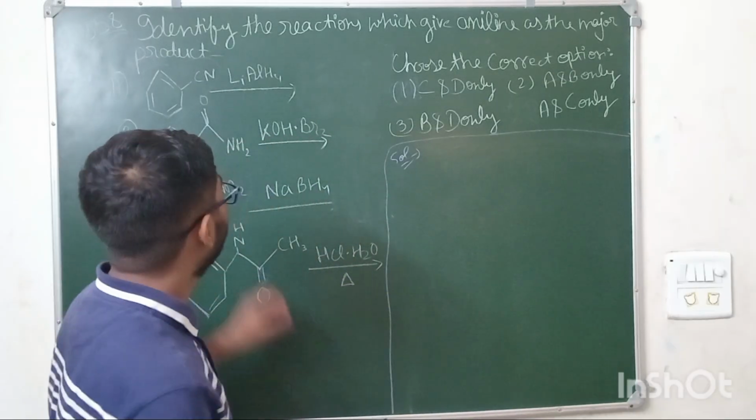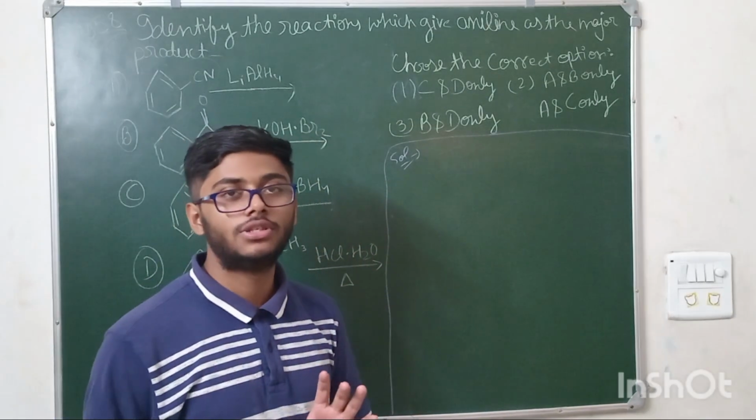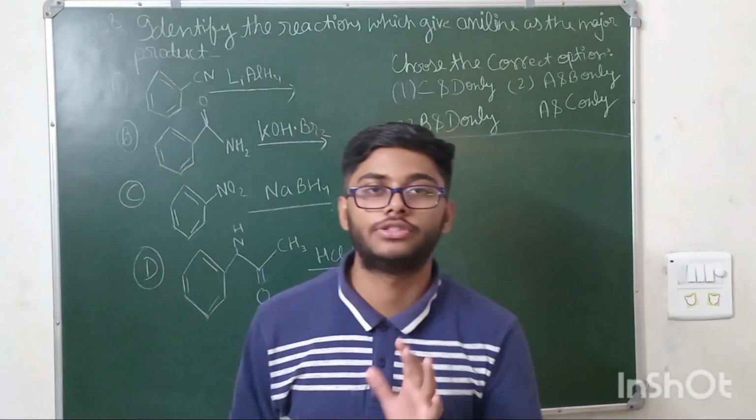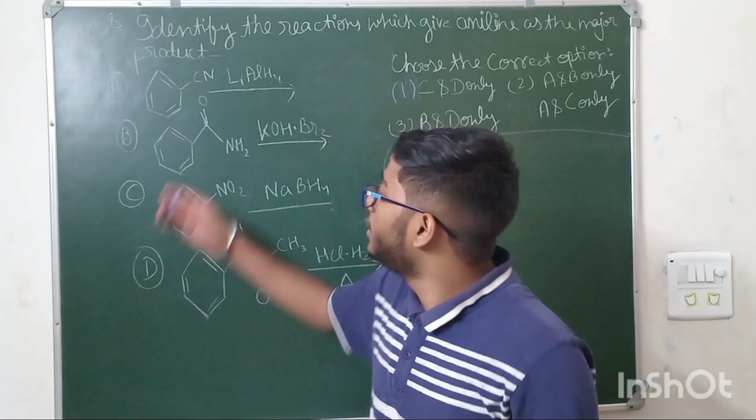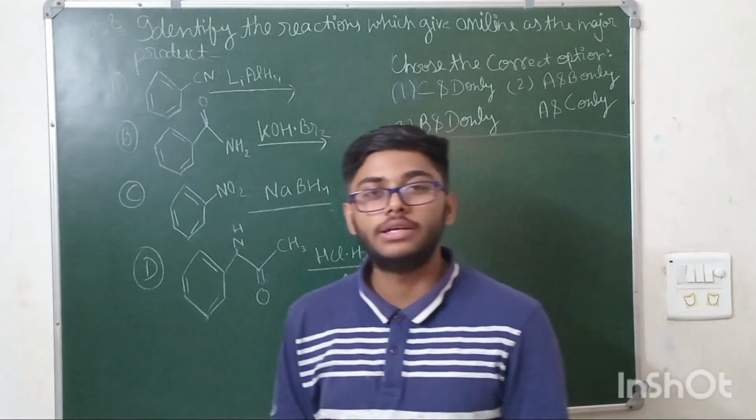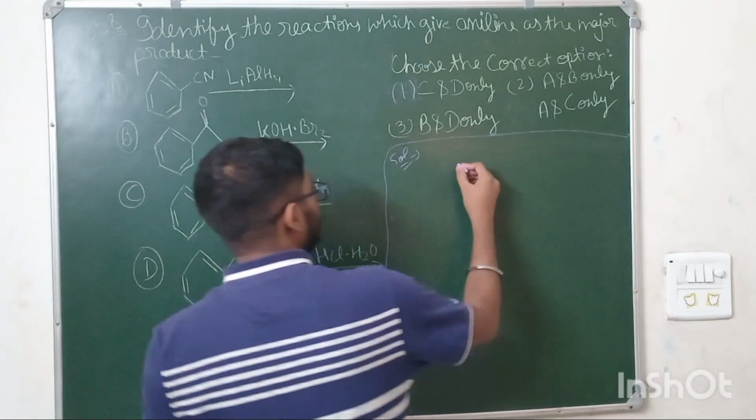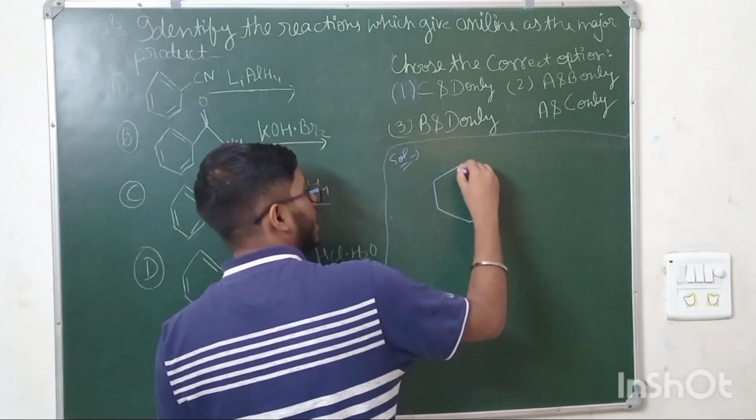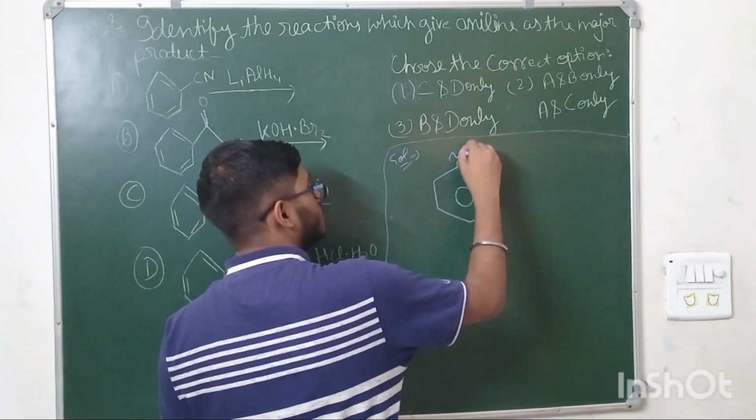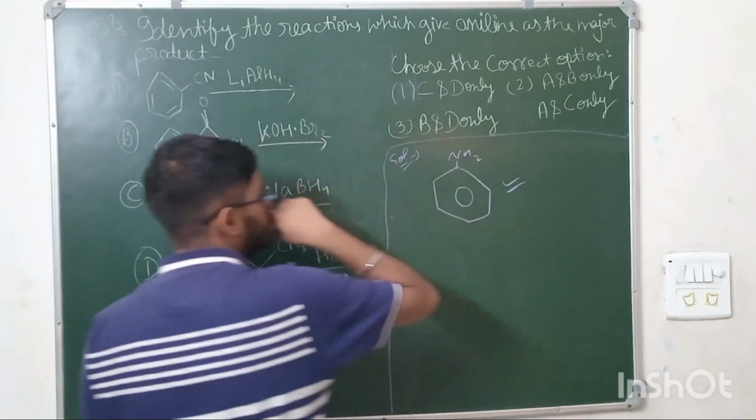Moving on to the next question. Next question also from the organic chemistry section, and this is on the chapter amines. Question is saying we have been given four reactions, and we need to tell which of the reactions gives aniline as a major product. So you know the compound aniline looks like this. Okay, so which will give this major product we will see.